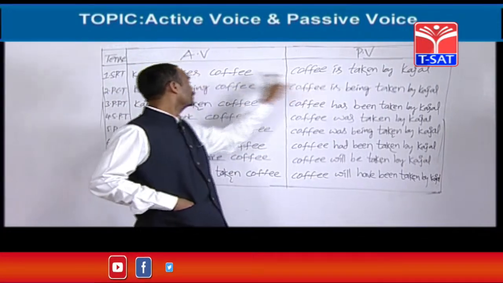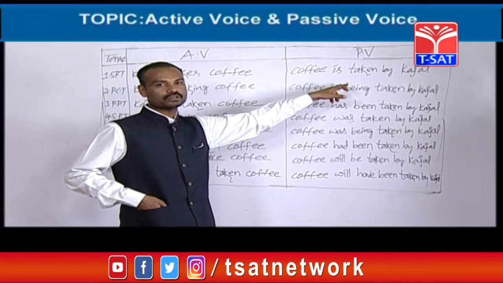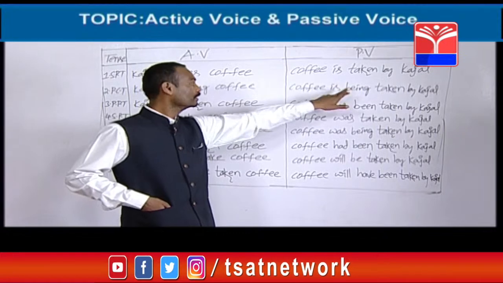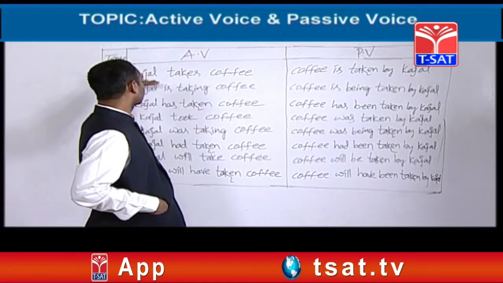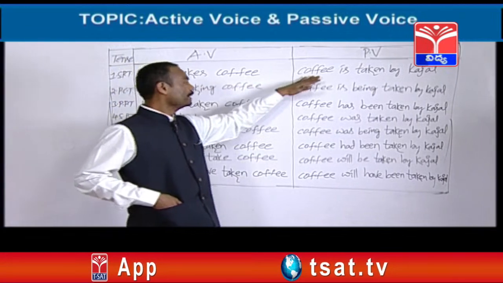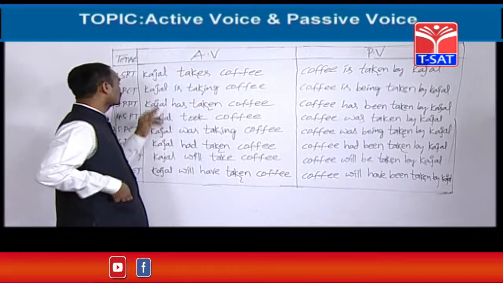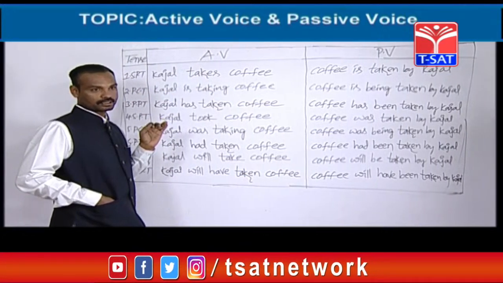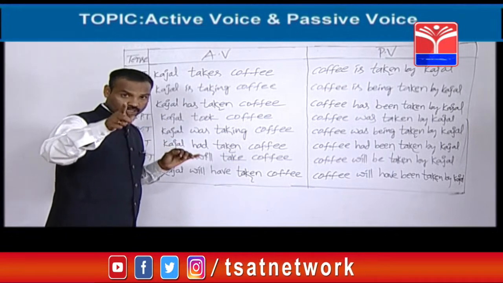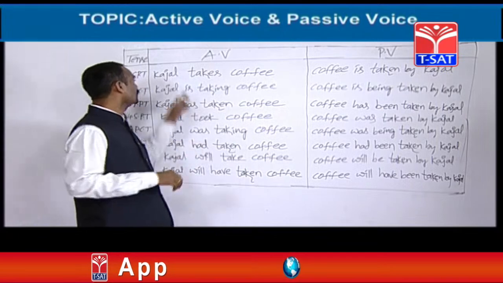So coffee is. Next, main verb should be taken as it is, but it should be changed into the third form. Take becomes took, taken. Then preposition by, then subject is Kajal. So active voice is Kajal takes coffee. Passive voice is coffee is taken by Kajal. Next, let's see second example from present continuous tense. Do you want me to give any more example from simple present tense? Okay, one more example. I'm ready to give.